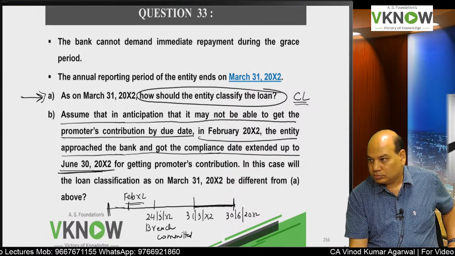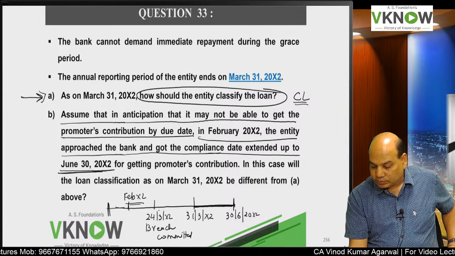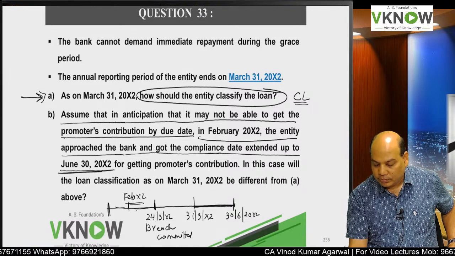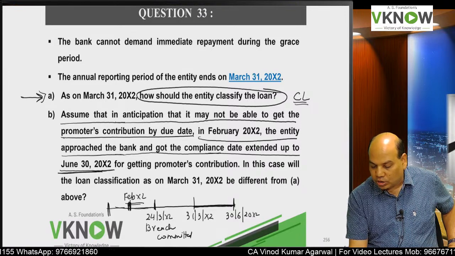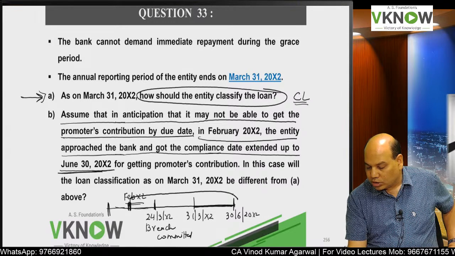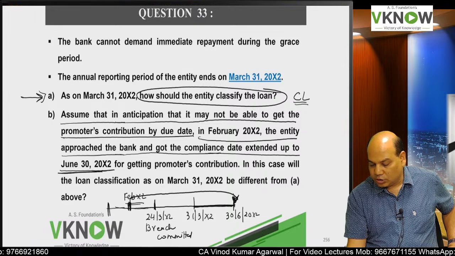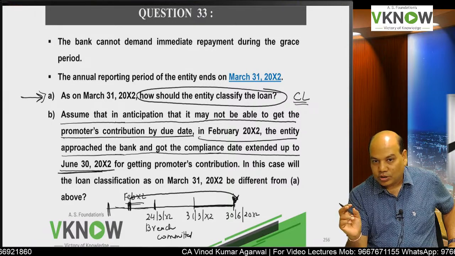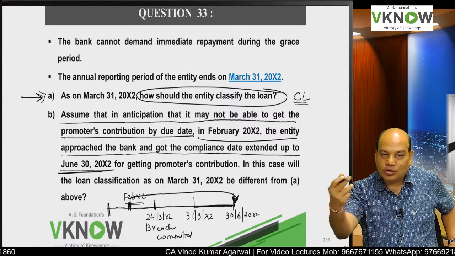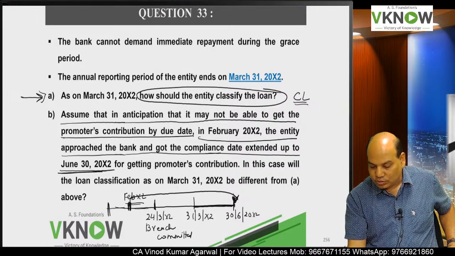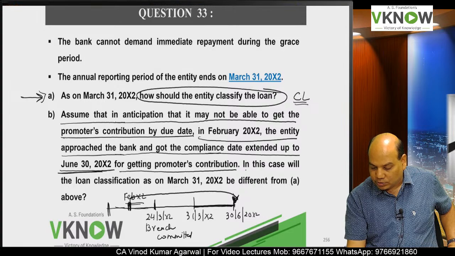So did the breach occur here? No. The breach did not occur, because before the breach could occur, you got the grace period extended up to 30th June, for getting the promoter's contribution.